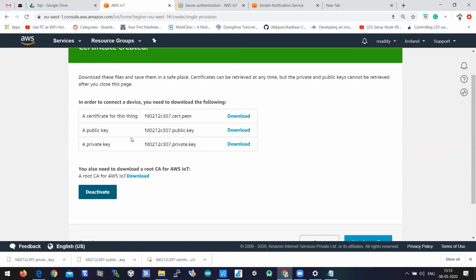For secure connection, they are issuing a certificate for every object. A unique certificate will be created for everything that is added in AWS IoT Core, along with a public key and a private key. Here we need to download a root CA also, right? Root CA is common for everyone. The certificate for this thing is unique, the public key is unique, the private key is unique, but the root CA certificate is common for every user.